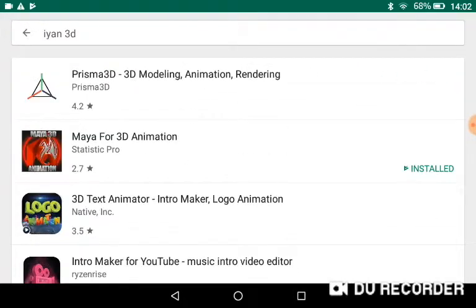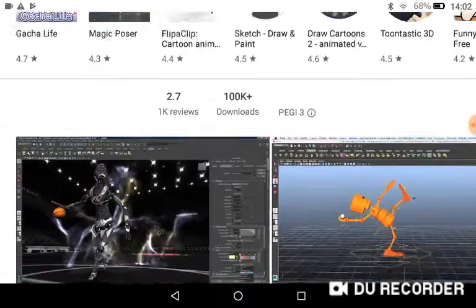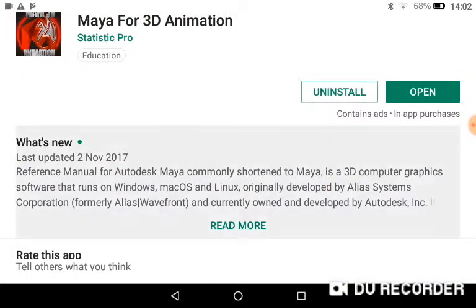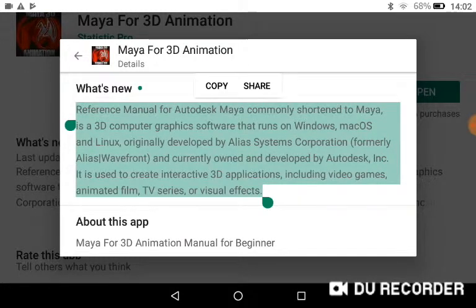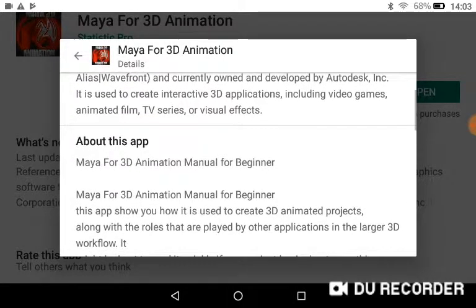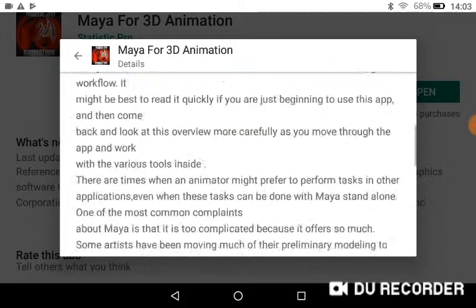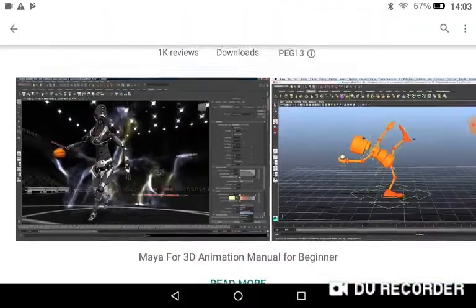And also, if you want to know how to do it, you need to click on Maya for 3D animation. It's 3D computer graphics that runs on your Windows, but it's included in video games, animated films, TV series, or visual effects. Well, anyways, you can actually make it here on your Android. So let's get this thing started.